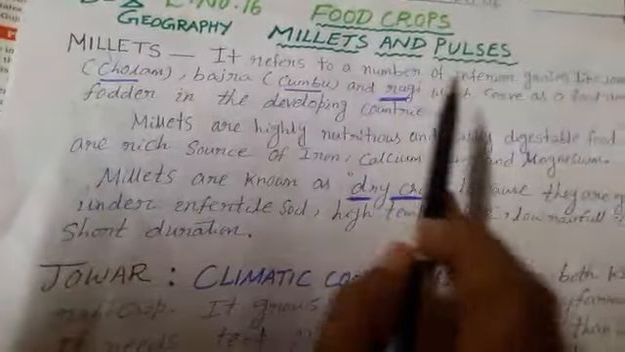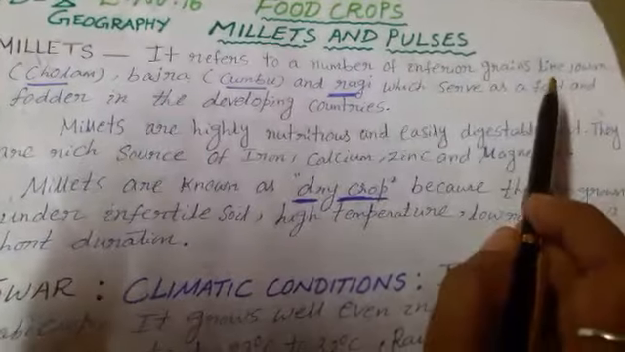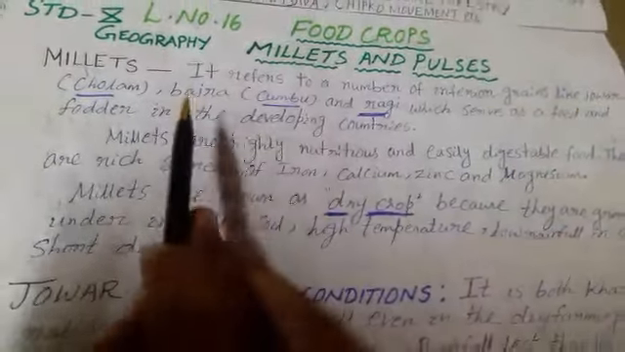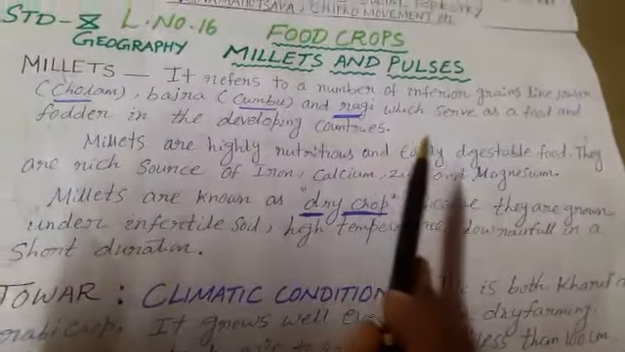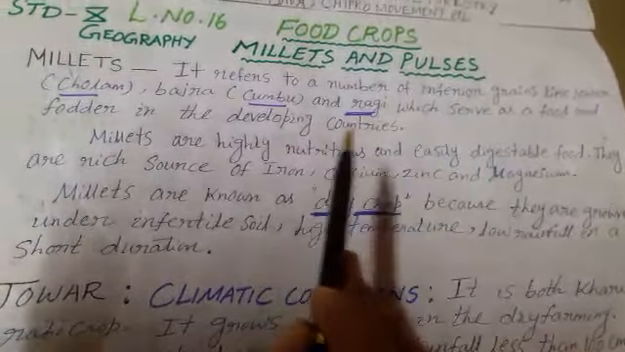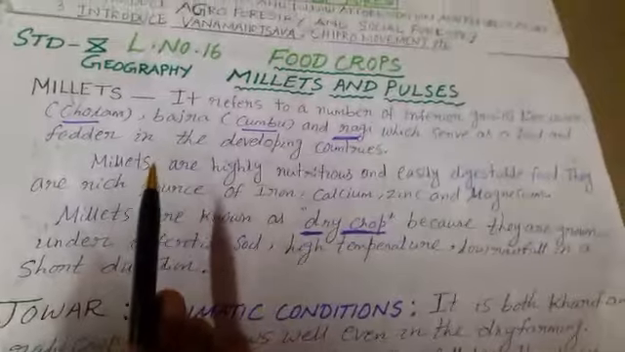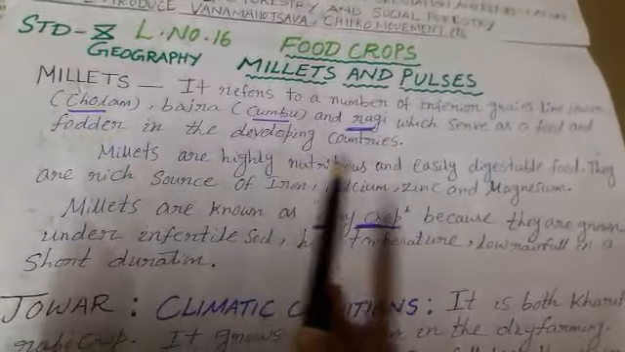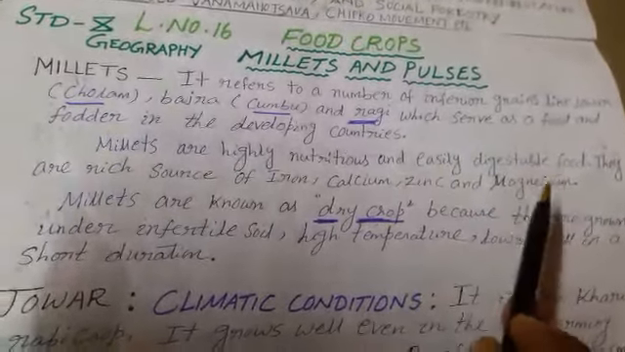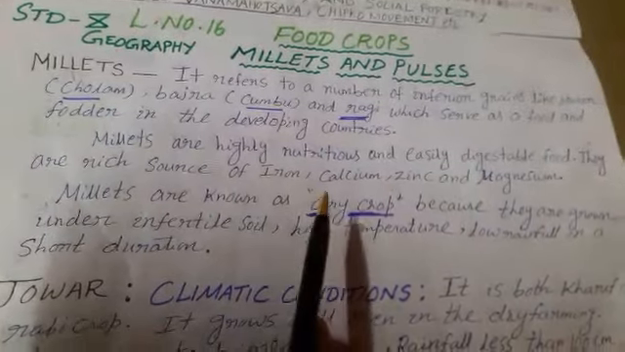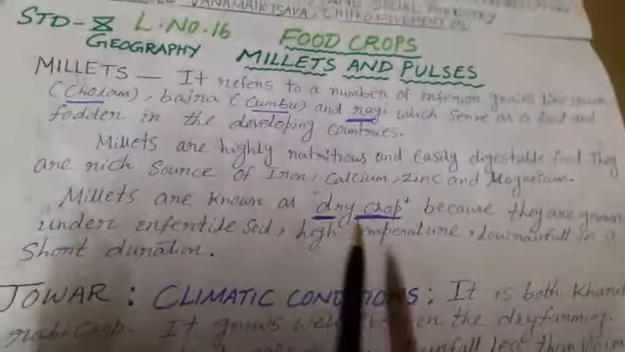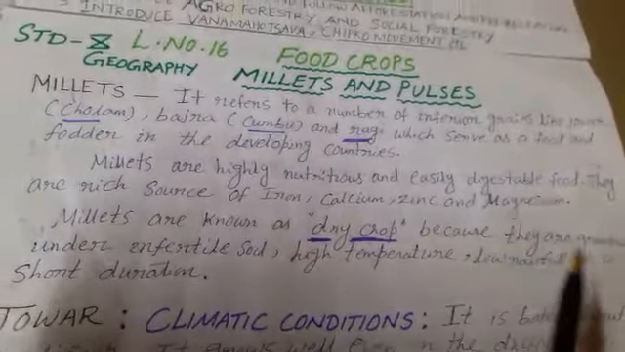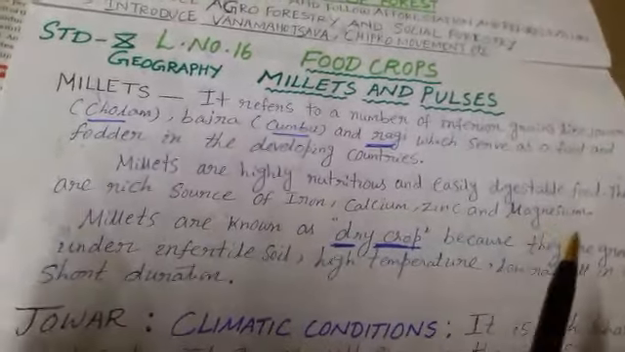Name the different types of millets. What are the different types of millets? Jawar, bajra and ragi. What are the importance of millets? These are easily digestible and nutritious food as it contains iron, calcium, zinc and magnesium. Why it is called dry crop? Because they are grown under the infertile soil, high temperature, low rainfall in a short duration.